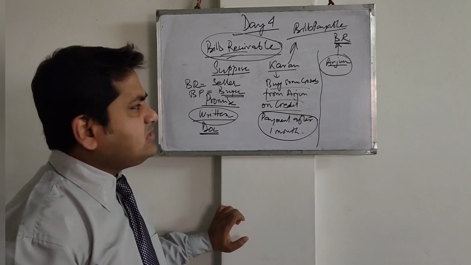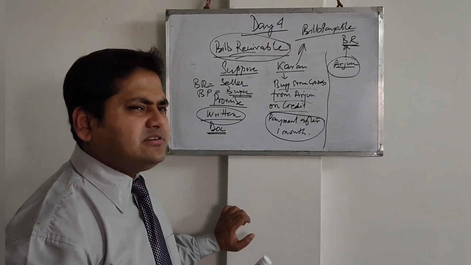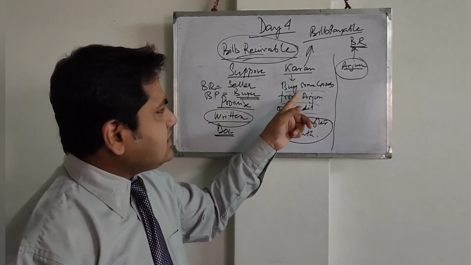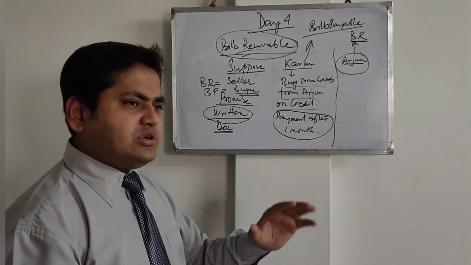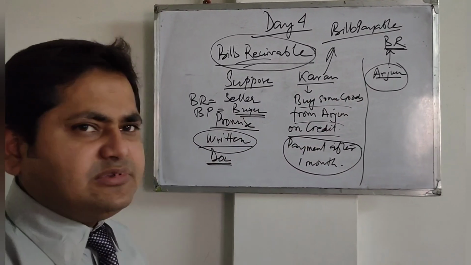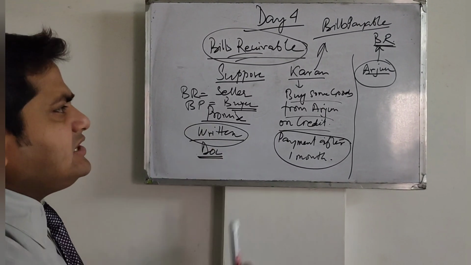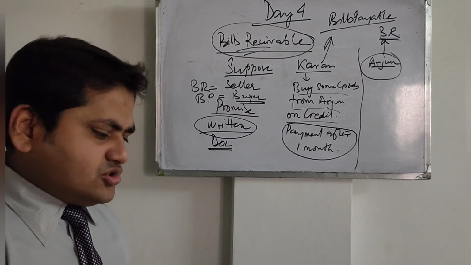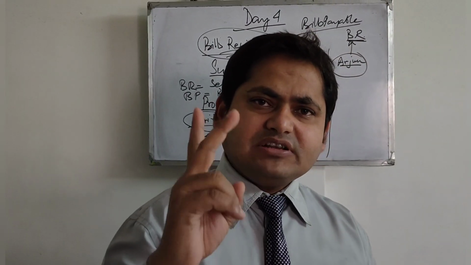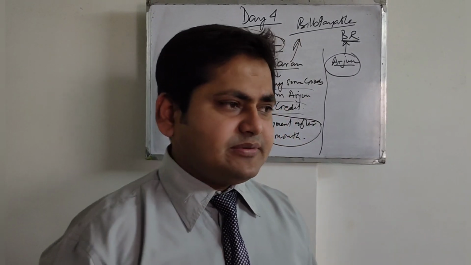So basically, it is a negotiable instrument. A negotiable instrument is basically a written order, or in other words a written promise, by which the person, Mr. Karan, will be paying the money, so he will have to sign on that. Actually, both of these persons' signatures will be there in that bill of exchange. So bill receivable and bills payable is done, right? As of now, I have taught you 4 topics: debtors, creditors, bill receivable, and bills payable.